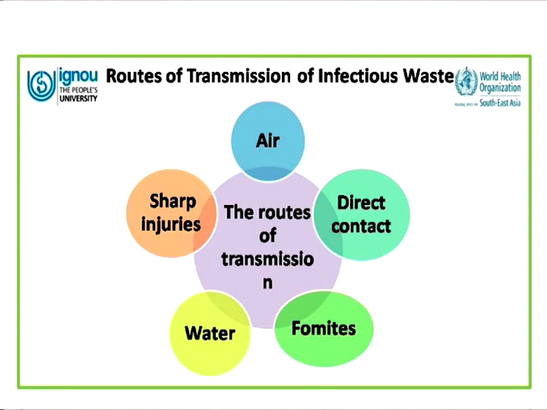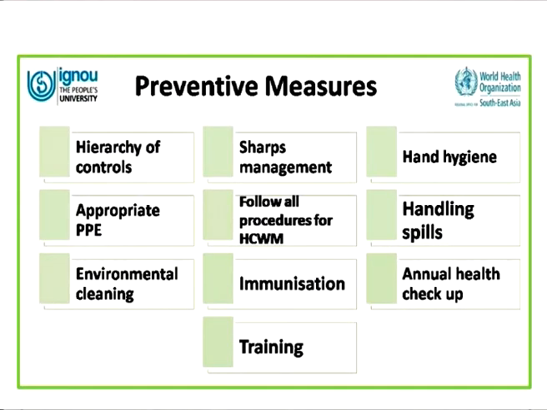Now, what are the preventive measures? How can we protect ourselves from the hazards of this waste? So we have a hierarchy of controls: sharp management, hand hygiene. We have wearing appropriate personal protective equipment, following all the procedures for management of healthcare waste as has been laid down in the national guidelines, handling any spill of body fluids or blood, environmental cleaning by using the appropriate disinfectants, and immunization, mainly hepatitis B and tetanus. Then we have annual checkups and training to make us all aware about what are the problems which can be posed by this.